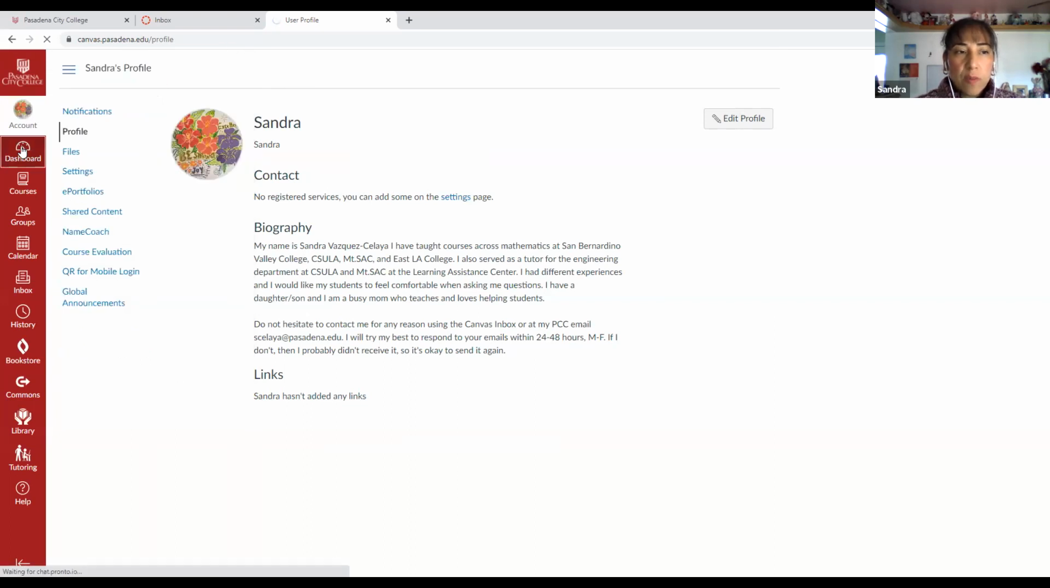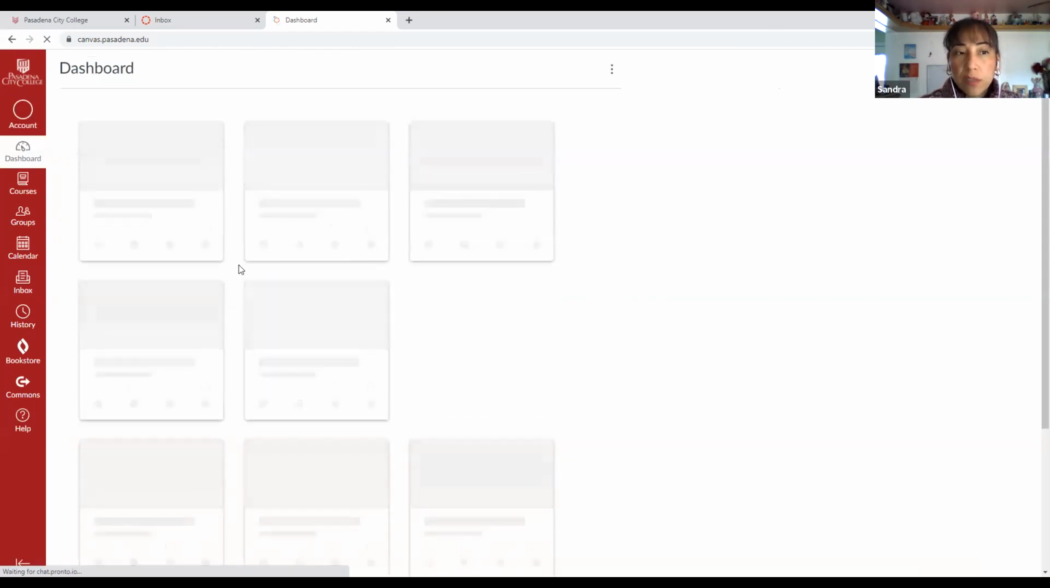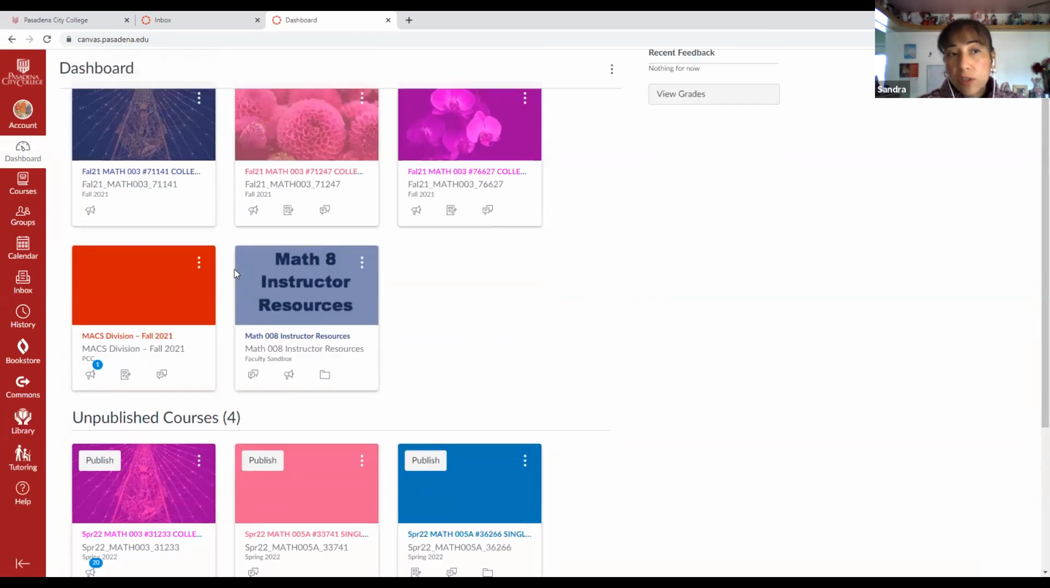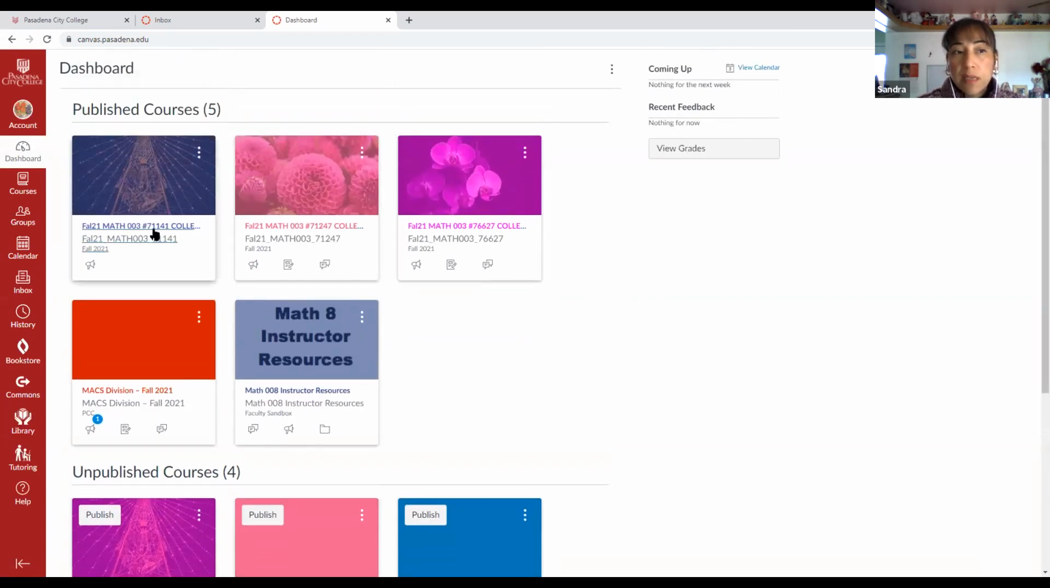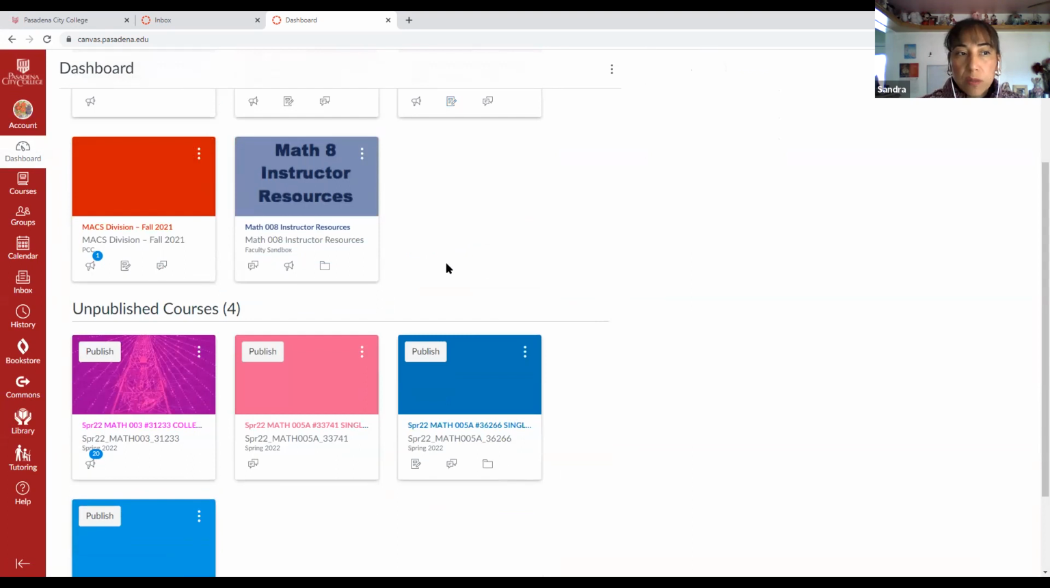This is the dashboard. The dashboard shows you all of the classes that are visible to you, that you're taking or that you're enrolled in. And if your teachers are using Canvas, then you will see a folder for each different class that you're enrolled in.